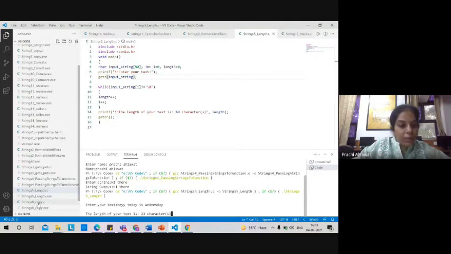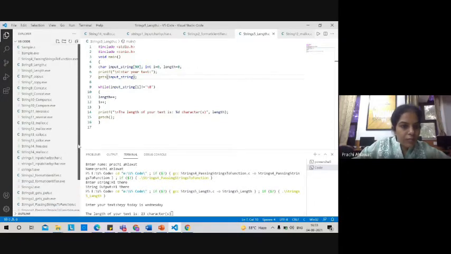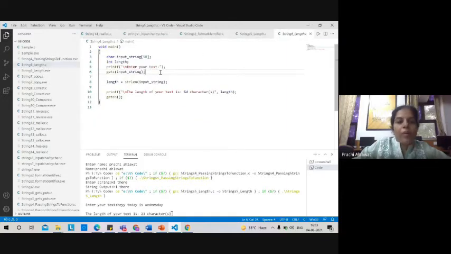So let's go to the program. Here we have the program wherein we are taking input string, and then we are using this function strlen, which is a predefined function, and within this function we are passing the string for which we want to calculate the length.